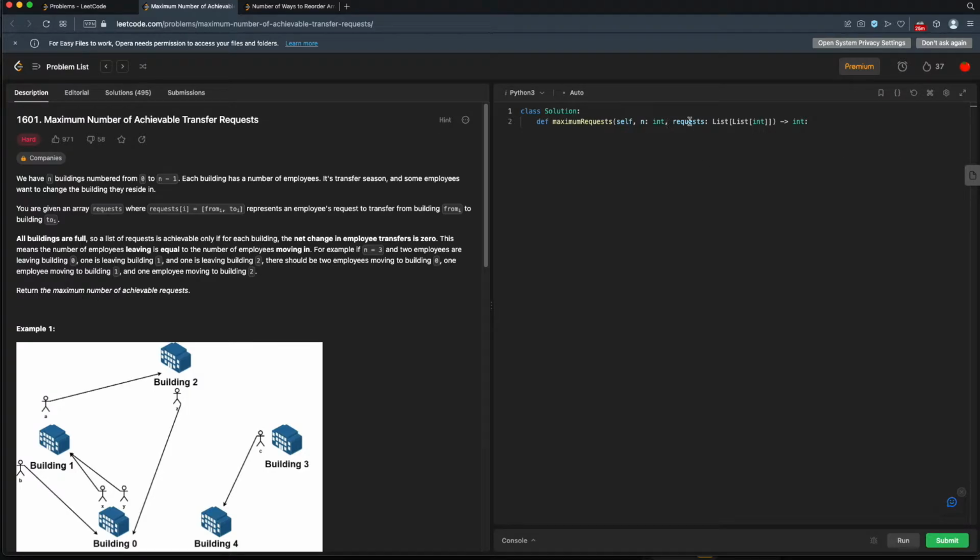So for this, we have n buildings and requests, a list of requests. All right, so at the beginning, we'll have some result, set it equal to 0, and we'll return the result at the end. Now for this one, I think I'll do a recursive solution. The reason I'm doing a recursive solution is this one is actually fairly binary. You have two options. For every request, you either do the request or you don't. That's pretty much what it comes down to. So we'll have a recursive solution that tries every option where we both do the request and we don't do the request. And then we just choose whichever one of those options gives us the better answer.